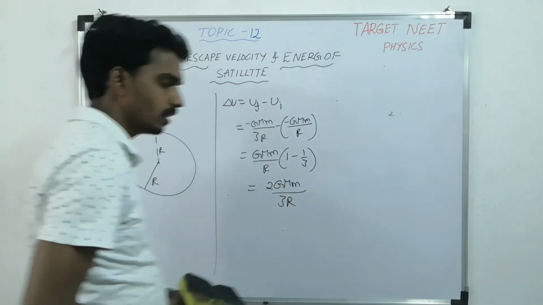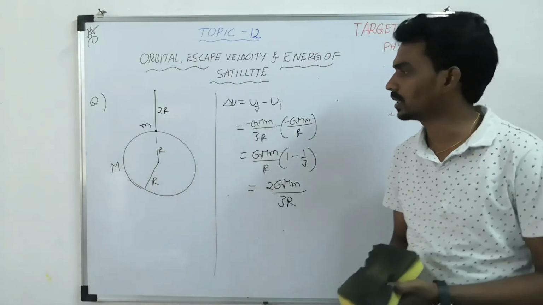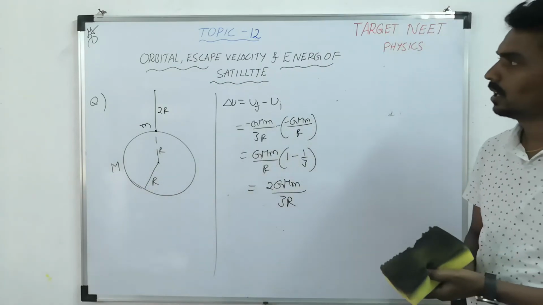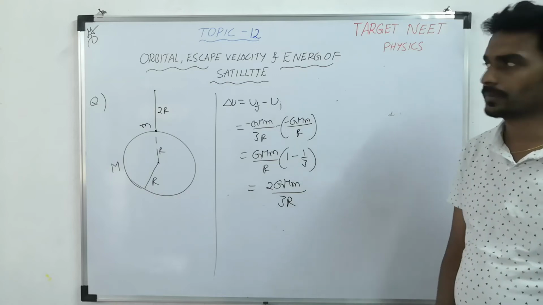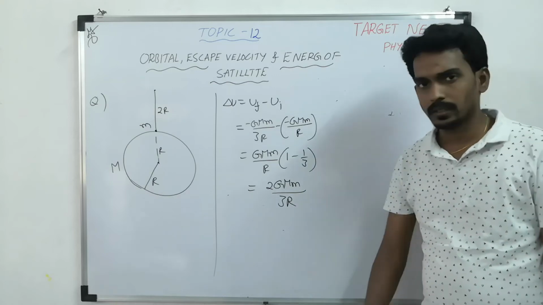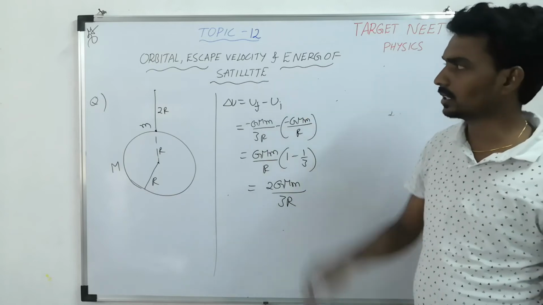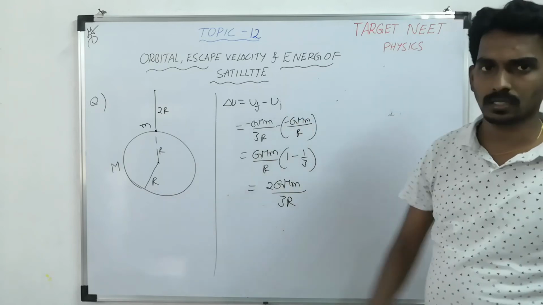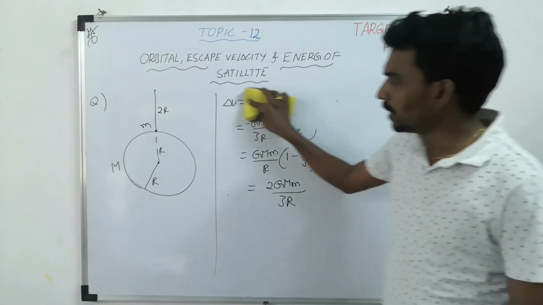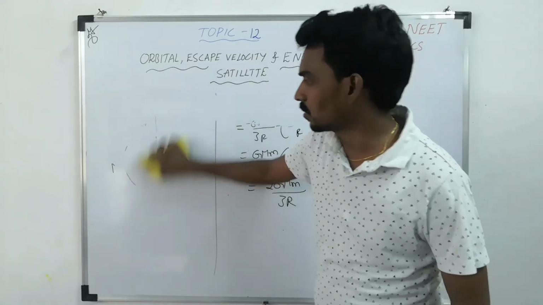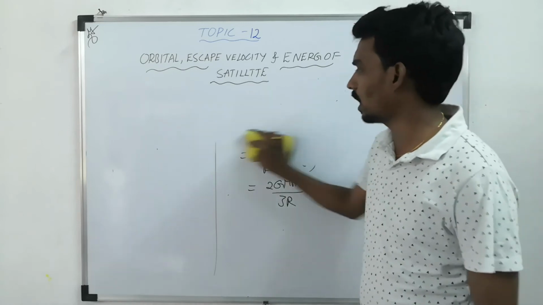So this is the way you get questions based on orbital velocity or energy of a satellite. Let me consider the orbital velocity concept, and discuss one question particularly based on orbital velocity.